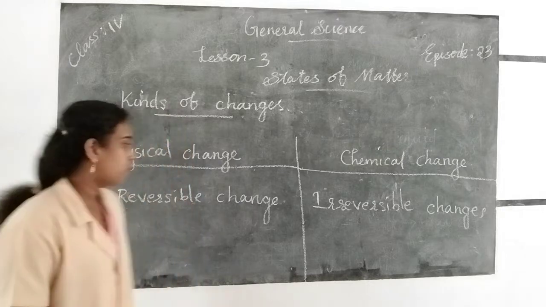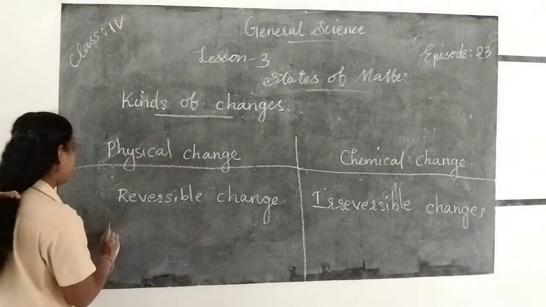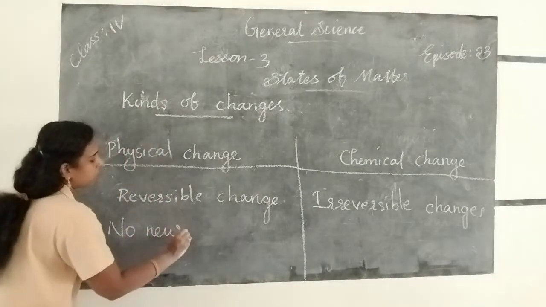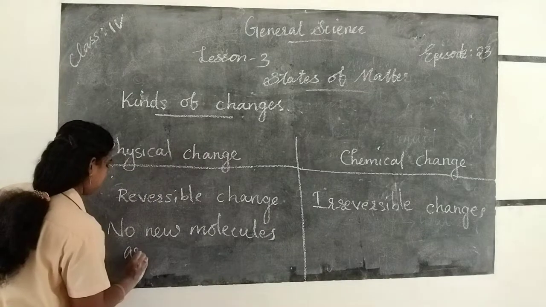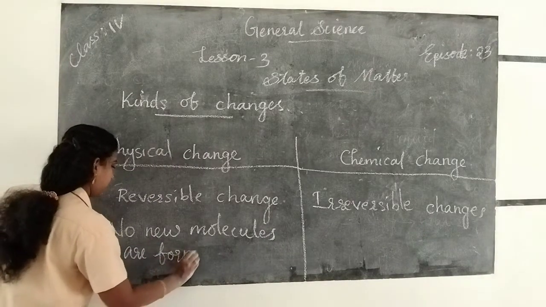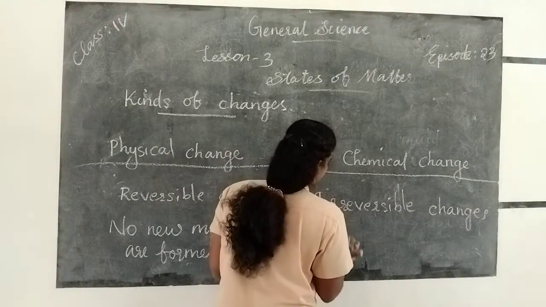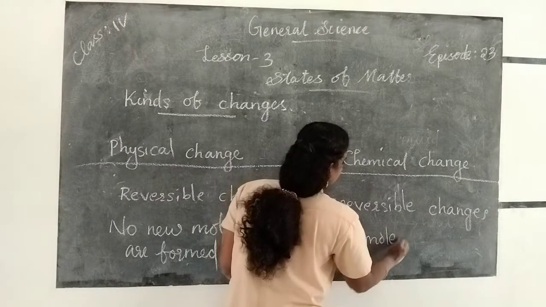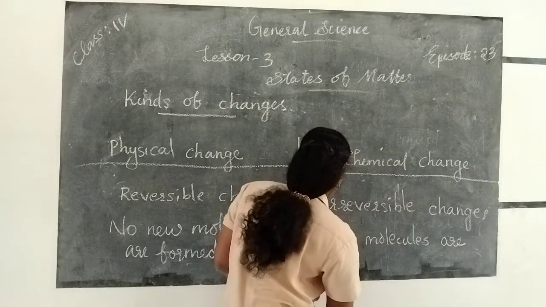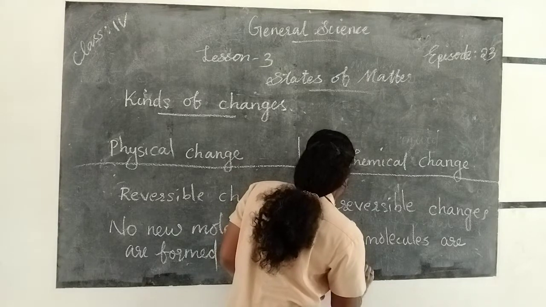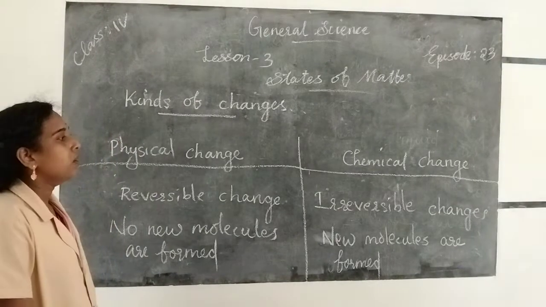New molecules are formed in chemical changes, whereas in physical changes no new molecules are formed. So these are the differences between chemical changes and physical changes.